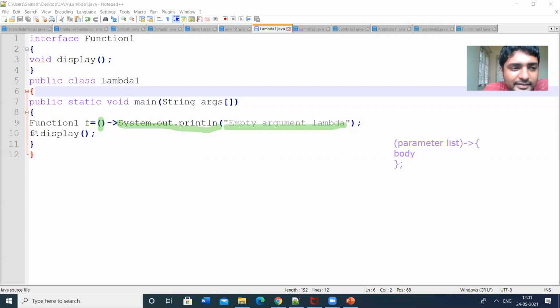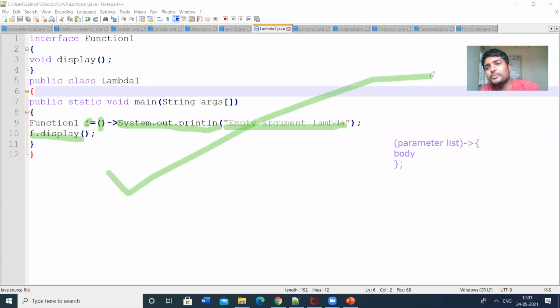Then we can access this through the object name F. F dot display. So this is the simple program to illustrate the lambda function. So let us check the output.